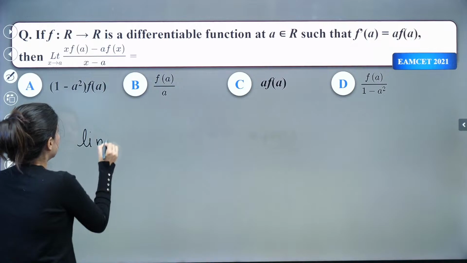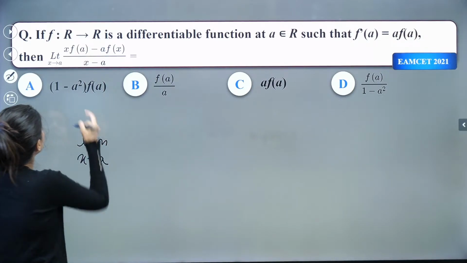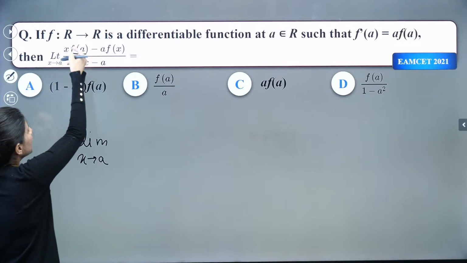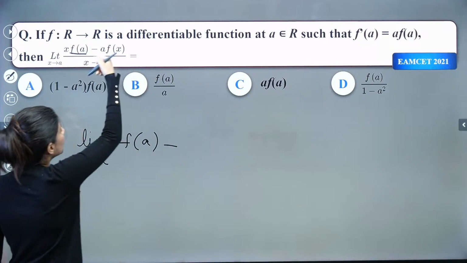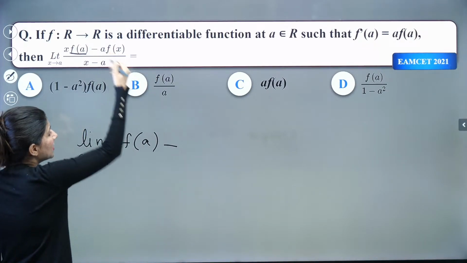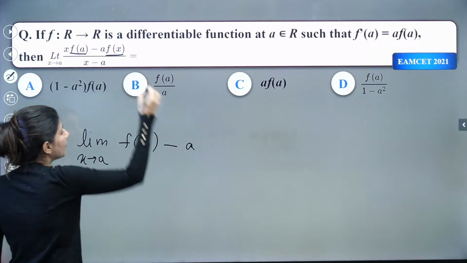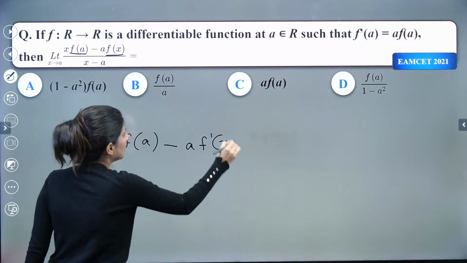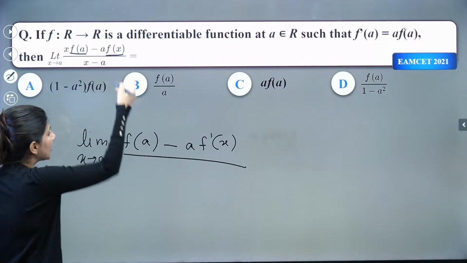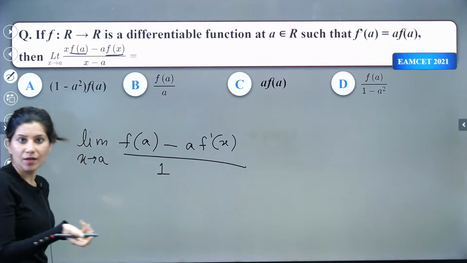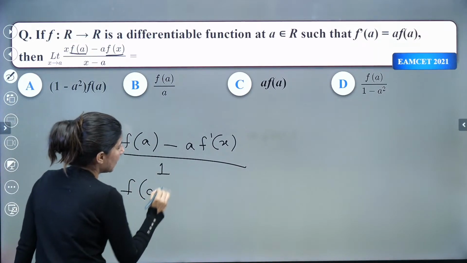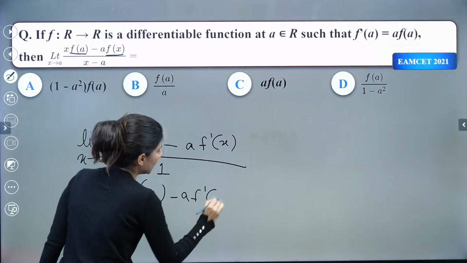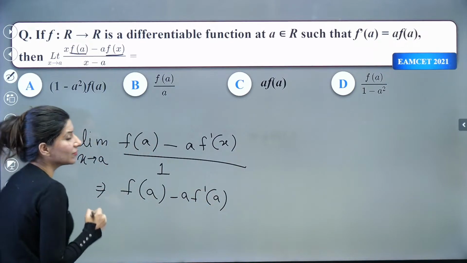So limit x tends to a. For x f(a), this is constant, so the derivative of x is 1, so this is going to be f of a minus. What about this? f(x), a is constant, the derivative of f(x) is f dash x. Whole upon, you are going to get x minus a, that means 1 minus 0. Now you put x equals a, so f of a minus a f dash a is the value of this limit.